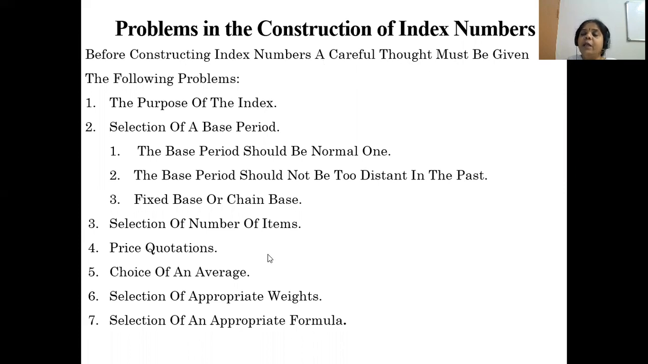The first point is the purpose of the index, the purpose or usefulness of the index, as I showed you. Either we are going to use the index for production, or for foreign trade, or for formulating economic policies, for which purpose. Okay. Selection of a base period. Base period, as I told you, should be a stable period, a normal period.